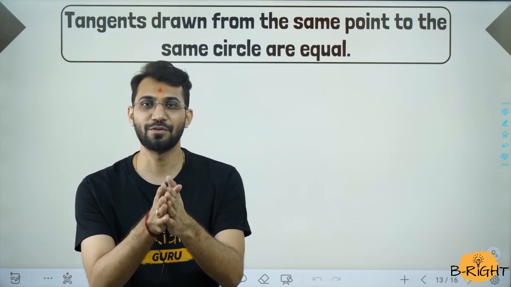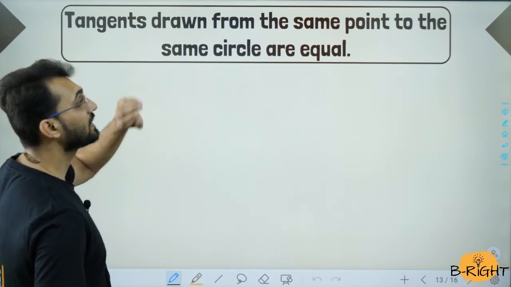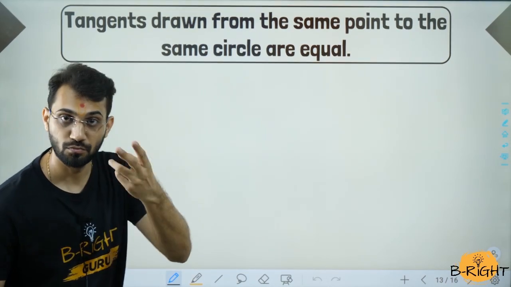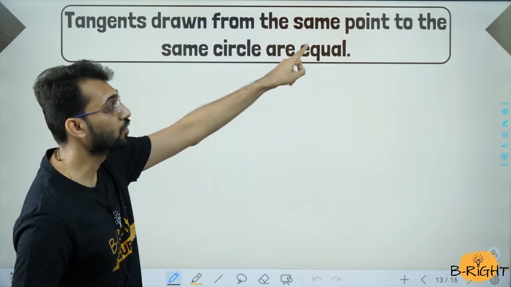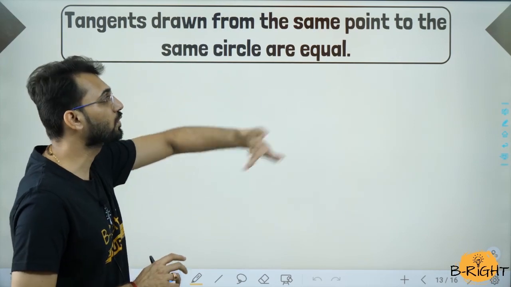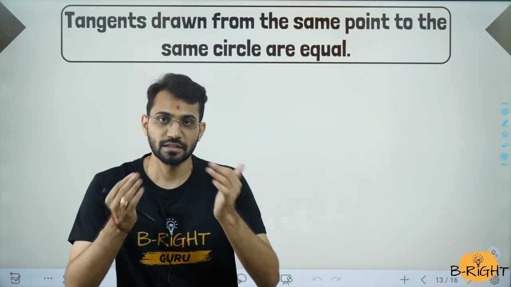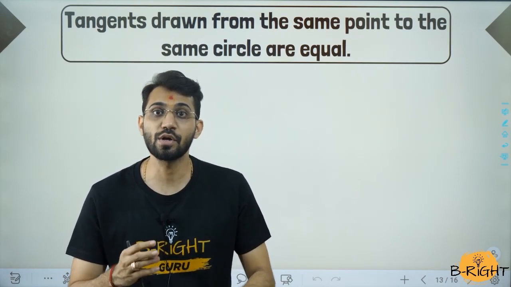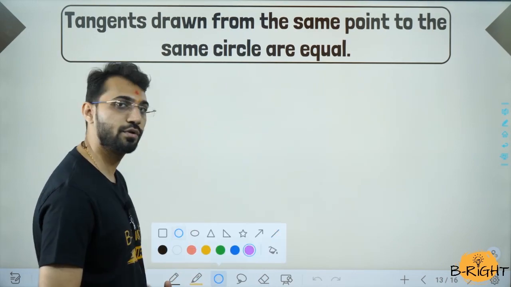This theorem, let us have a look. What does this theorem say? Theorem कहता है tangents मतलब more than one, drawn from the same point to the circle, same circle ना, अलग अलग circle नहीं, are equal. Theorem तो पढ़ लिया. Now let us understand what it is and how we are going to apply it in the sums. First of all, we are going to draw a circle.